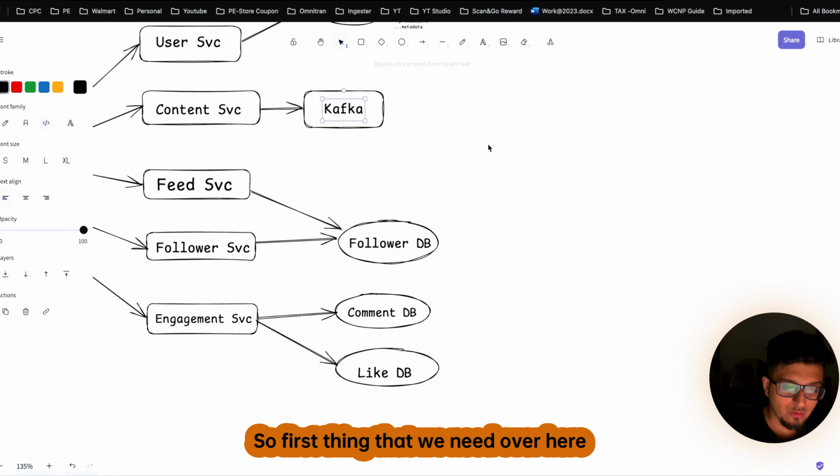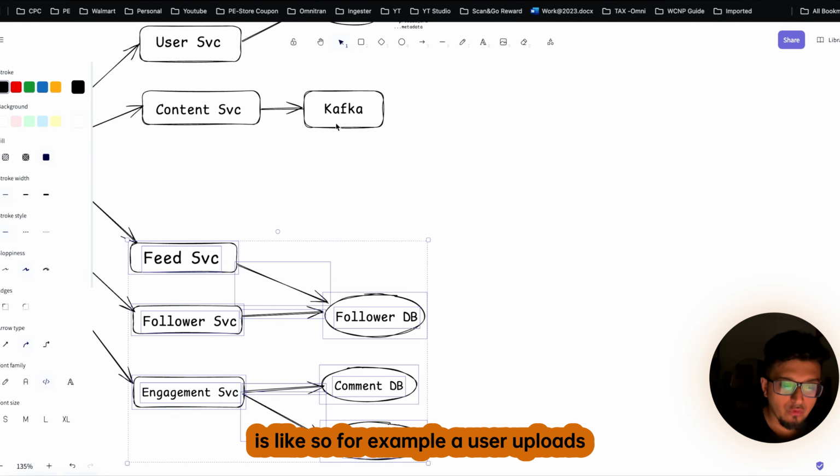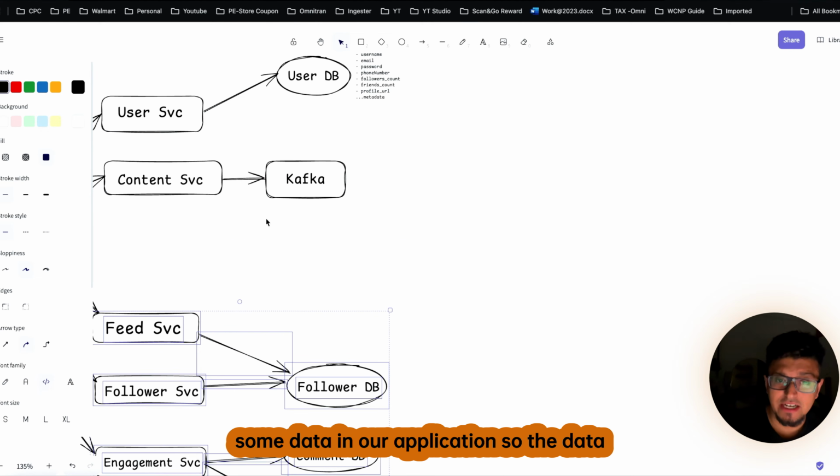So the first thing that we need over here is, for example, a user uploads some data in our application.